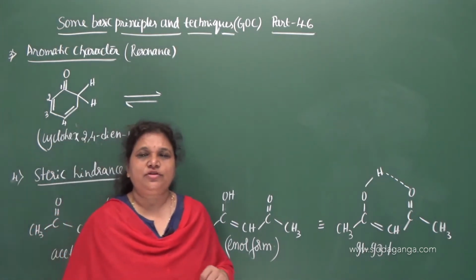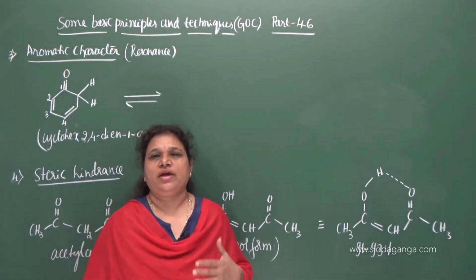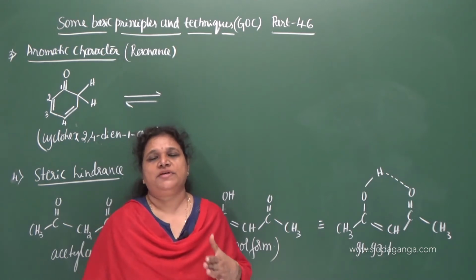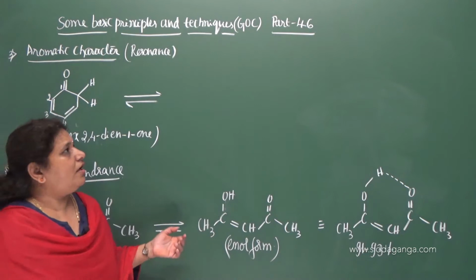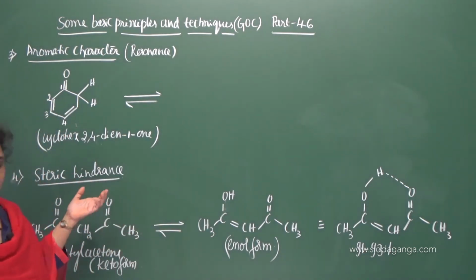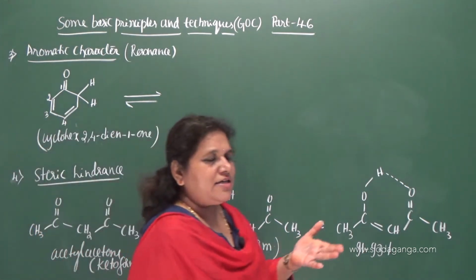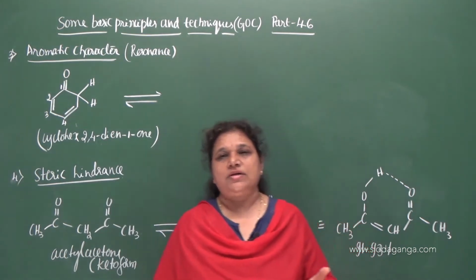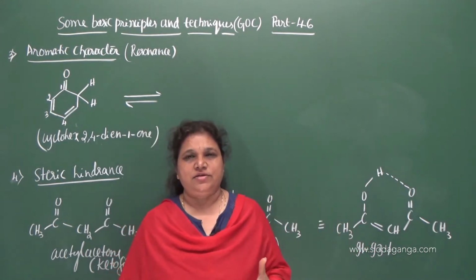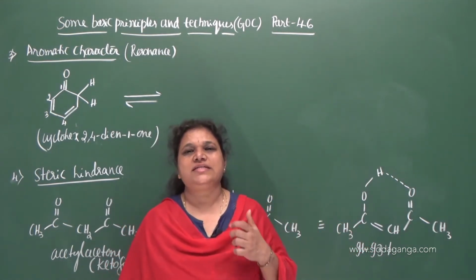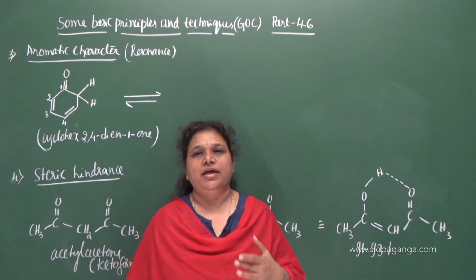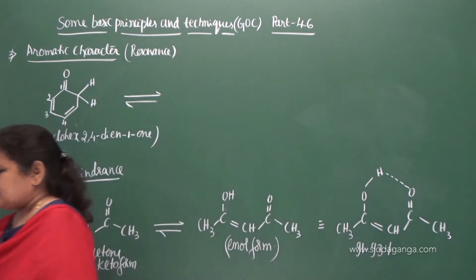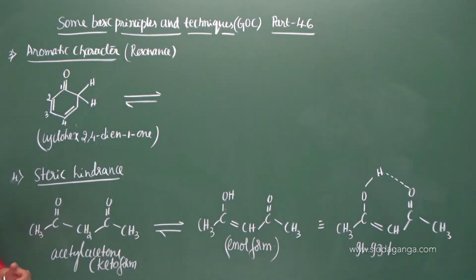And I am left with two more conditions where we can get a much higher percentage of enol form, and that one is nothing but the aromatic character. If any aromatic character is present, then because of resonance stabilization, the enol form gets stabilized and thereby the percentage of enol form increases. So let us consider the example here.